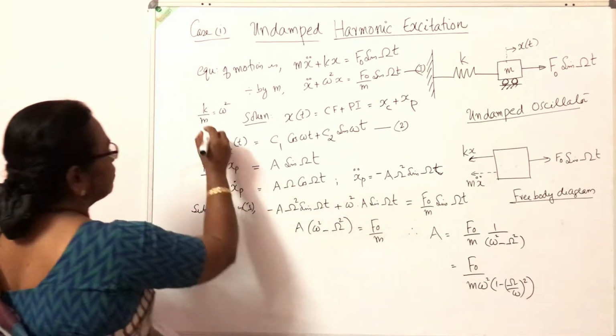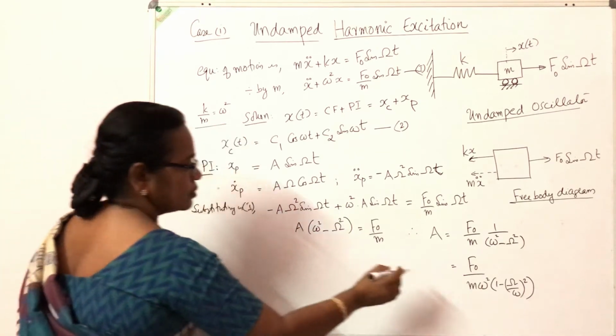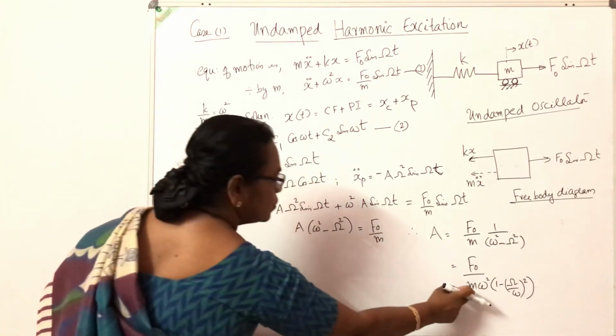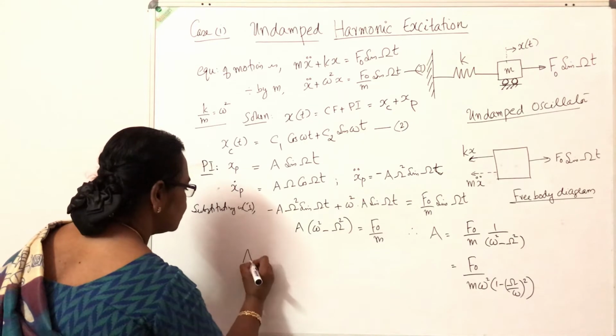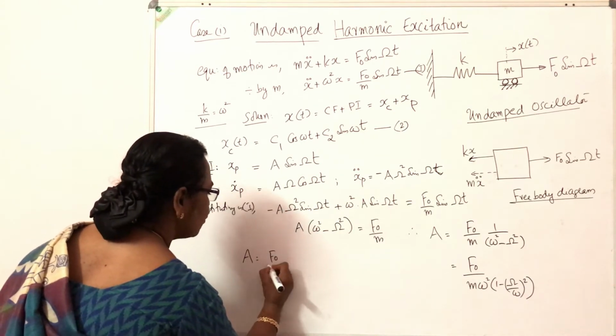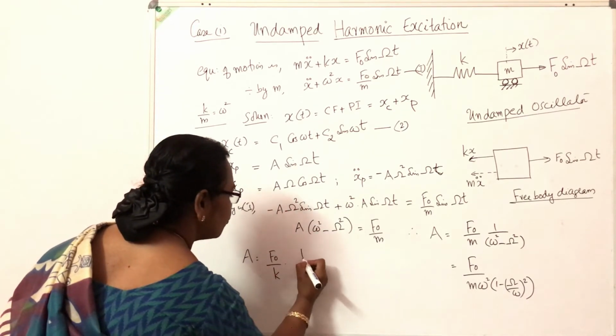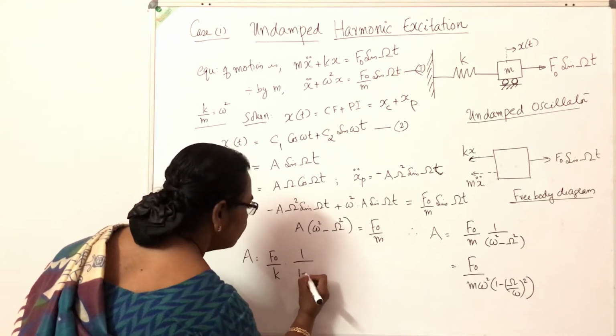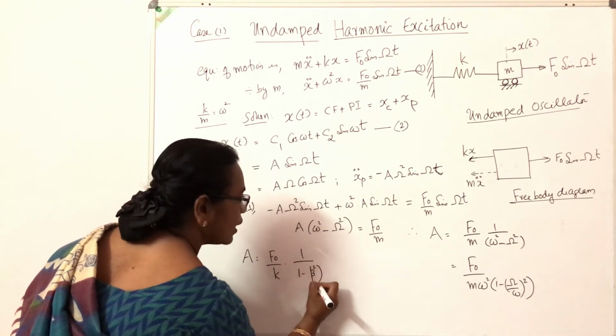Now, k by m is equal to omega square, so m omega square is equal to k, or A is equal to F0 by k into 1 by 1 minus beta square,